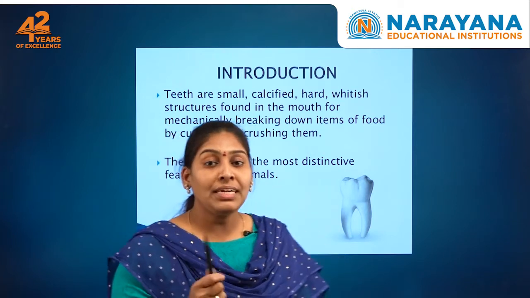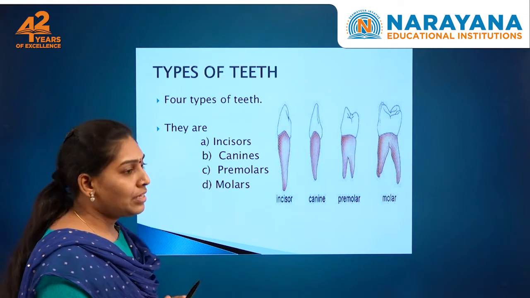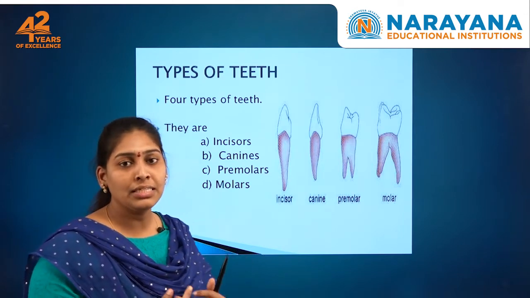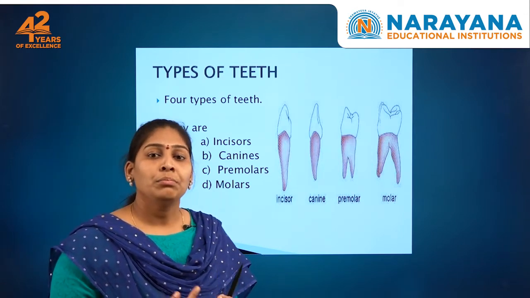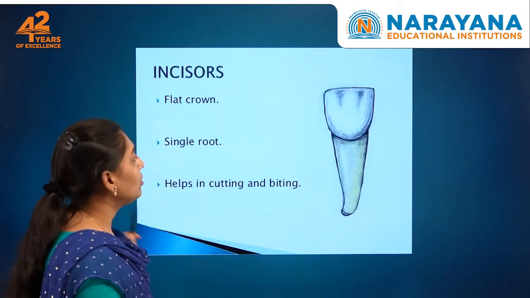So what are the different types of teeth? We can see four types: incisors, canines, premolars and molars. So let's have a glance at all of these.